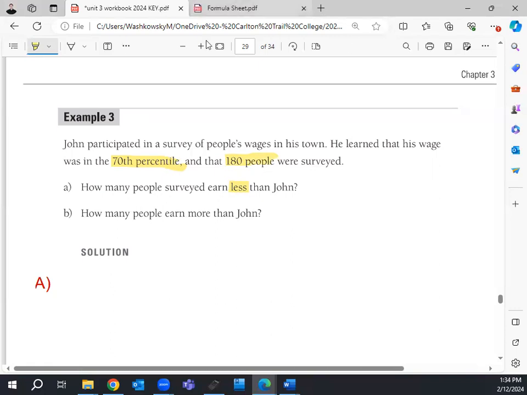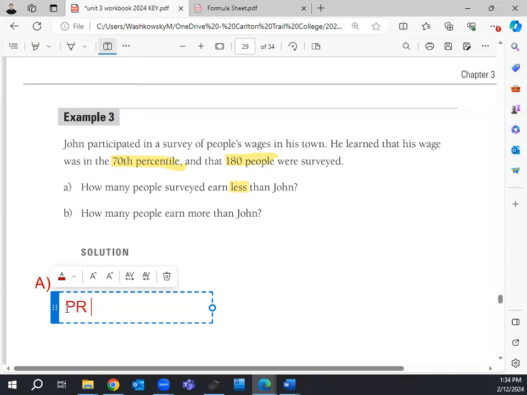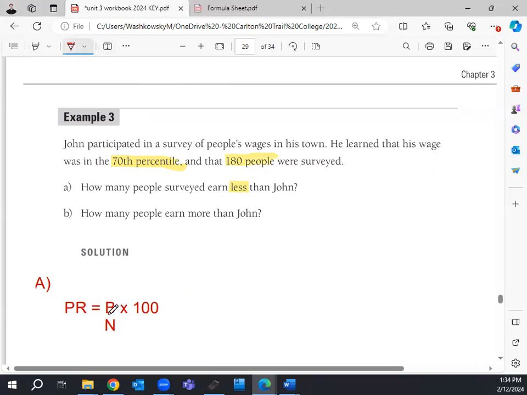So we solve this the same way. We solve this with the exact same formula still, that PR is equal to B divided by N times 100. We still do the same thing, but what we're trying to find is how many people surveyed earned less than John.